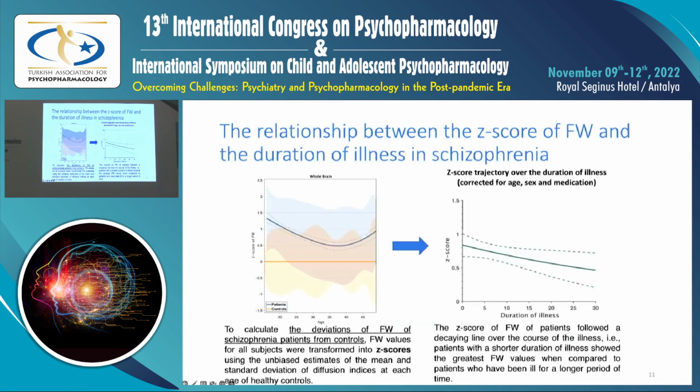Finally, to investigate the relationship between free water values and duration of illness, we transformed free water values into z-scores using the unbiased estimates of the mean and standard deviation for the healthy controls. These z-scores were then used to investigate the relationship of free water and duration of illness. We see a gradual decaying trajectory, such that those with the shortest duration of illness had the greatest deviation from the healthy mean. This analysis was also corrected for age, sex, and current medication dosage.